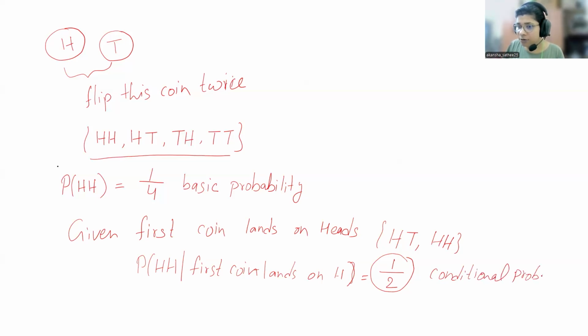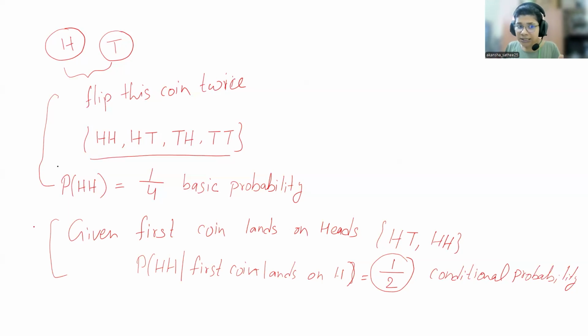Conditional probability basically means you already know something, some additional information about the event. You can see the difference between these two cases. In the first case, you are just asked to compute the probability of getting heads; if you flip a coin twice, you have these four outcomes.